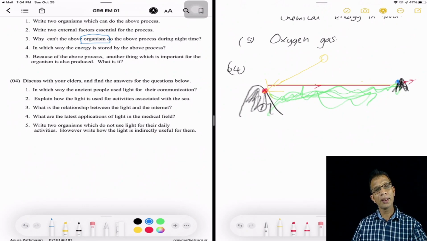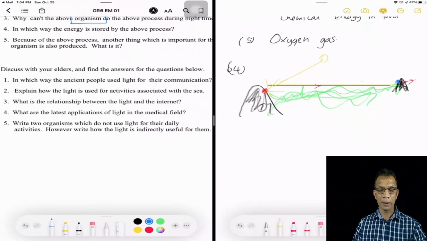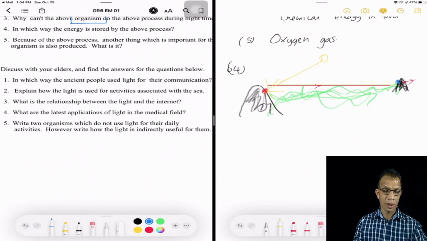Well, you might be thinking, why not smoke? Smoke also they used. Yes, that is a correct answer, okay, but if you think of the question over here, it is not applicable, because it asks in which way the ancient people used light for communication. So the light is highlighted. So I'm talking about the light.